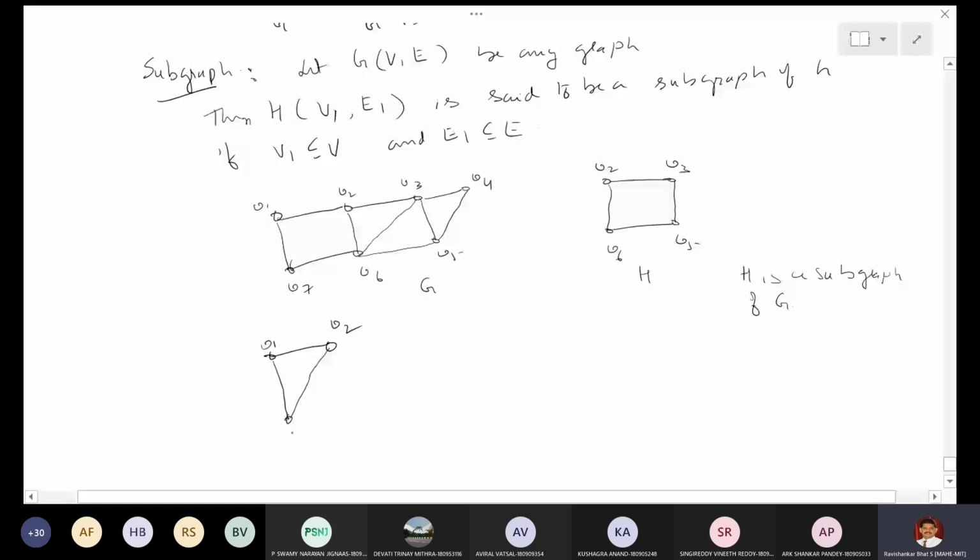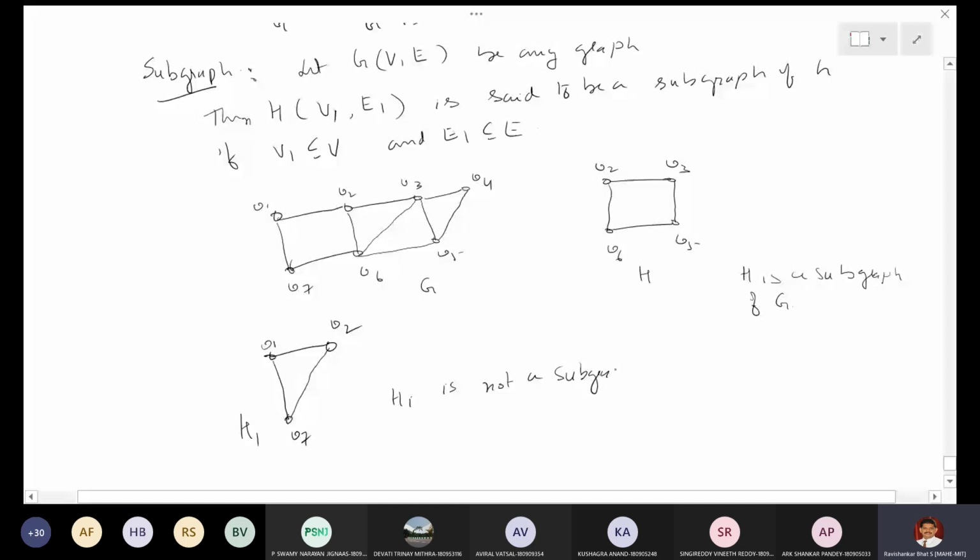Of course, there is a triangle in the original graph, V3, V4, V5. But here what I have named is V1, V2, V7. Is it a subgraph? Now I call this H1. This H1 is not a subgraph.